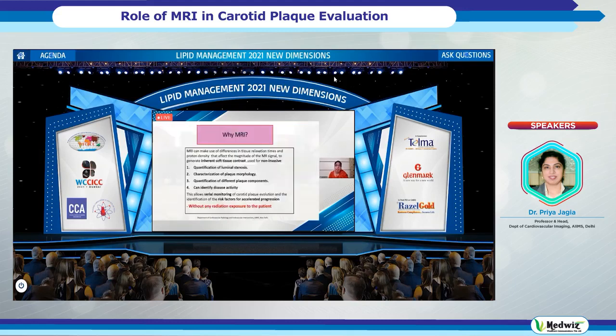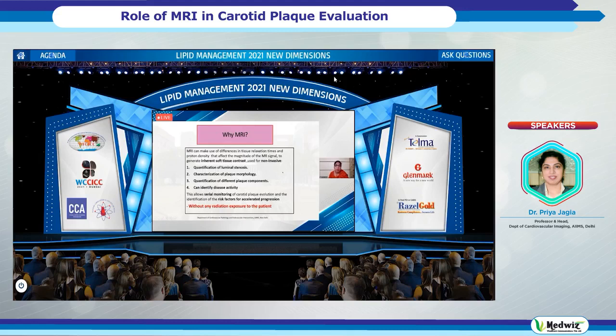So why use MRI in these patients? CT has already been discussed by Dr. Karthik for the coronary. Similarly, for the carotid also we can. So what is it that MR allows you? MR has an inherent soft tissue contrast. So even without giving contrast, unlike CT, you can differentiate fat, calcification, and fibrous tissue. And obviously this is a modality which is non-invasive, which also does not have any radiation exposure to the patient.